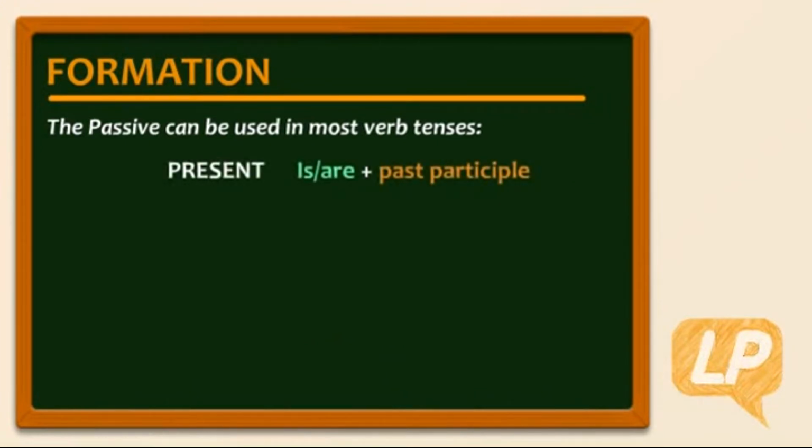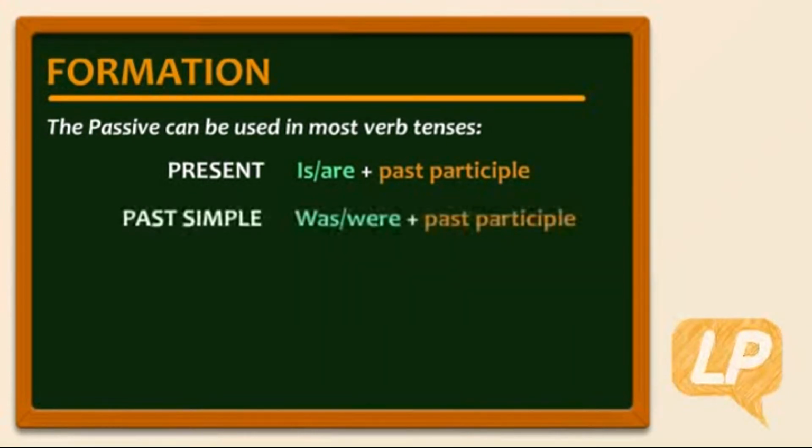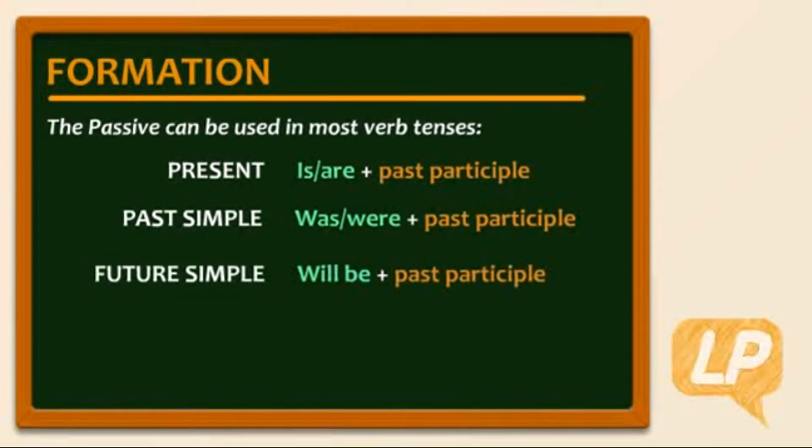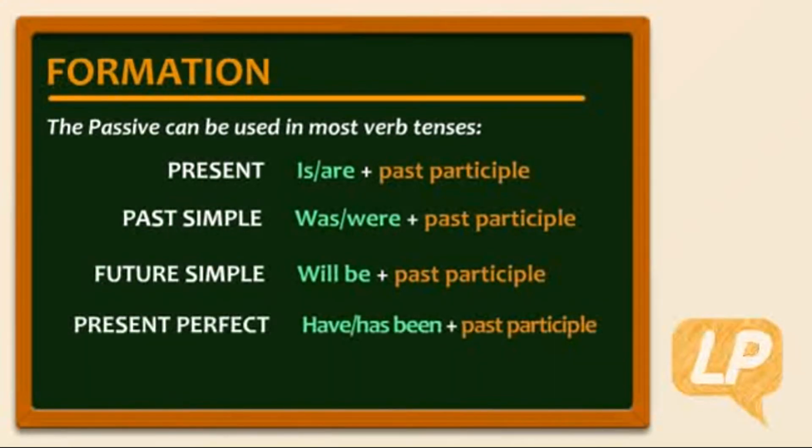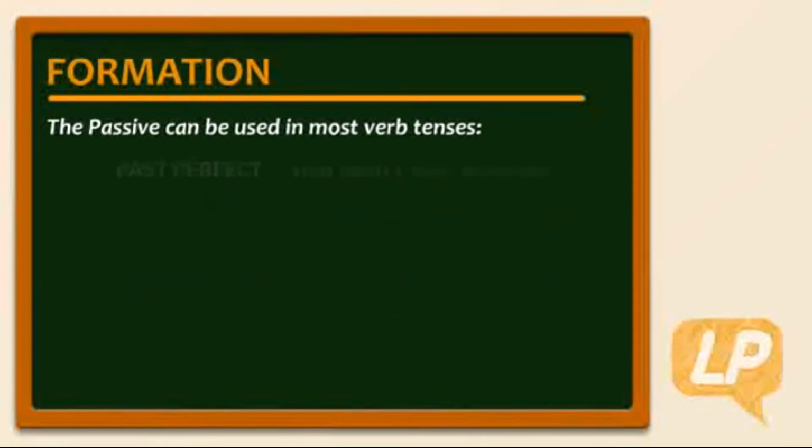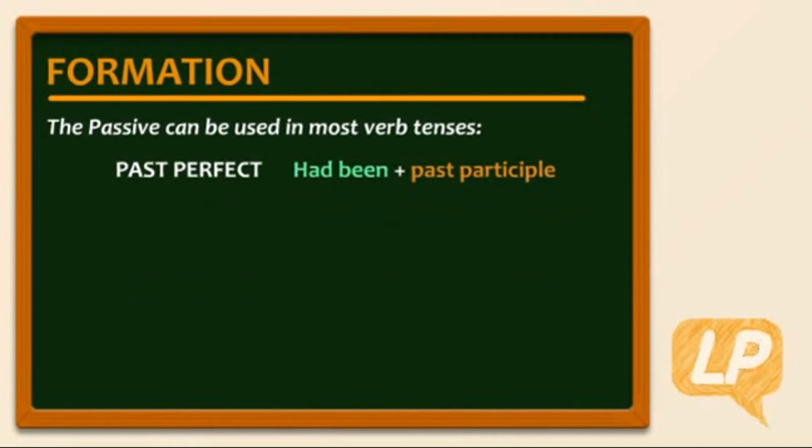Present: is, are, plus past participle. Past simple: was, were, plus past participle. Future simple: will be, plus past participle. Present perfect: have or has been, plus past participle. Past perfect: had been, plus past participle.